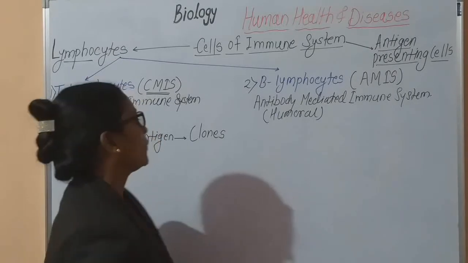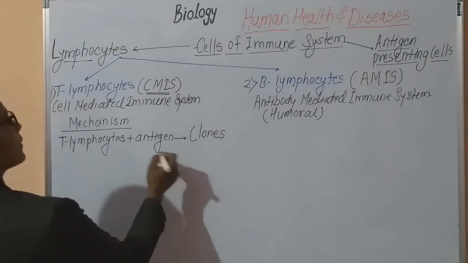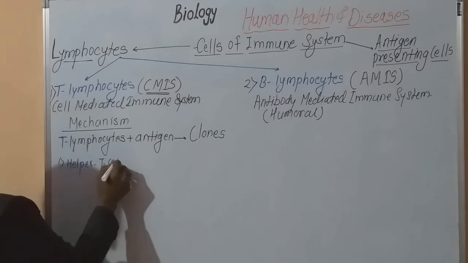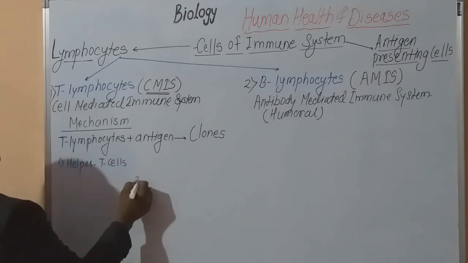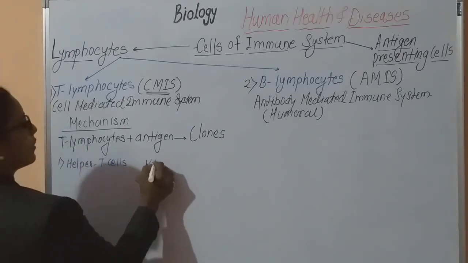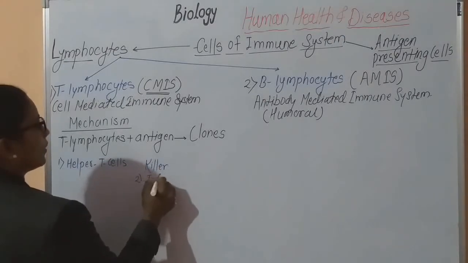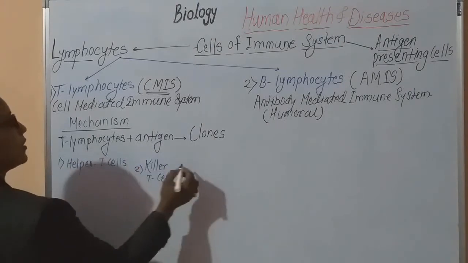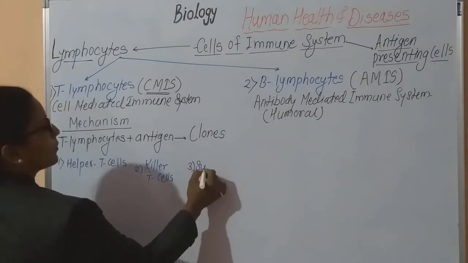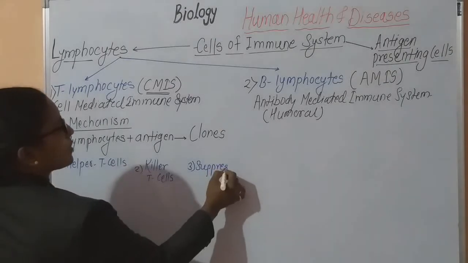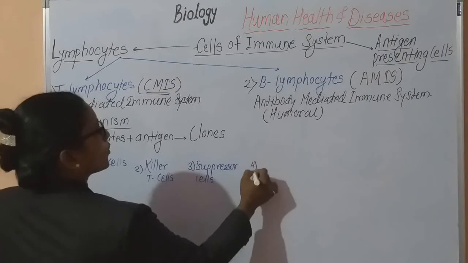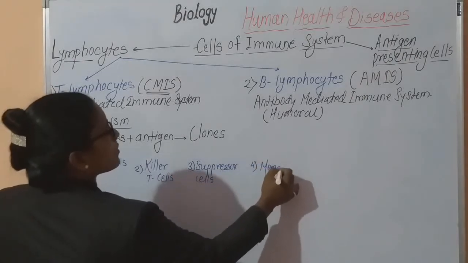First one is helper T cells, second one is killer T cells, third one is suppressor cells, and fourth one is memory cells.